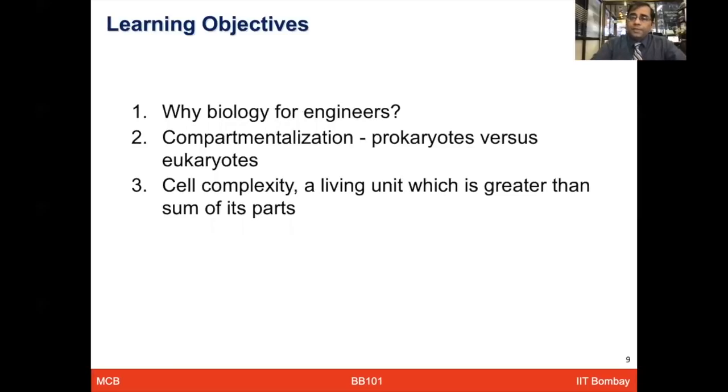So today's learning objectives, LOs, will be first, the concept of biology for engineers. Second is the compartmentalization, the prokaryotes versus eukaryotes. And third, the complexity of the cell, which is one of the fundamental units, a living unit, but that is much greater than the sum of its parts. So while each of these different cell organelles is very crucial, together they are able to make it the living unit, which is quite important for all the organisms.